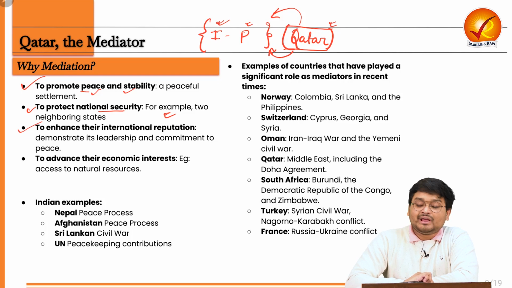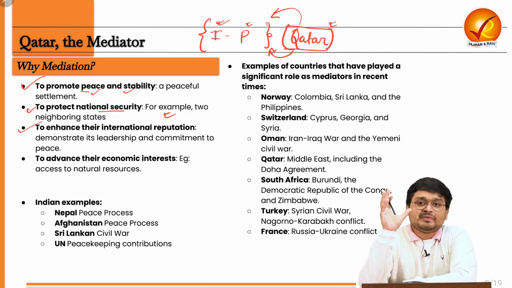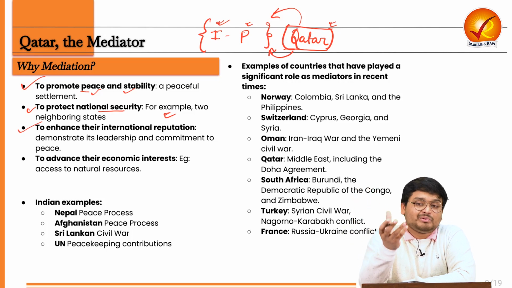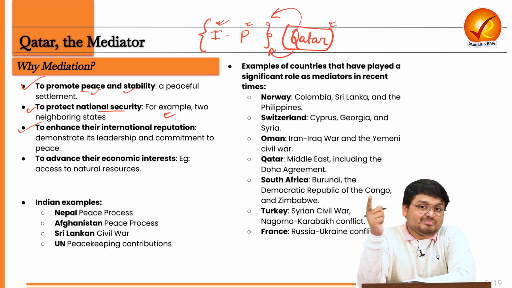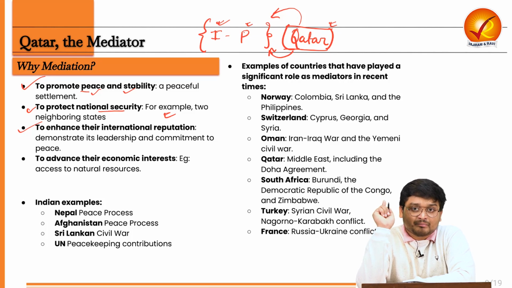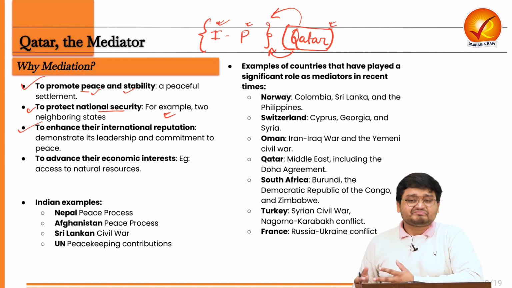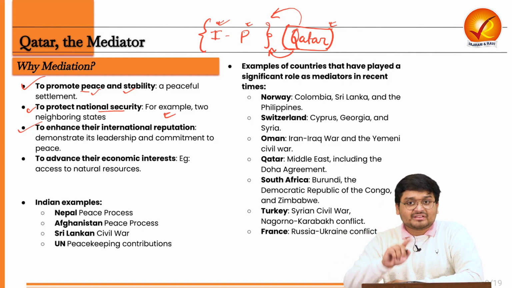Next, we have to understand that when a country seeks to mediate and bring conciliation between two countries in conflict, it essentially means that the mediating country has a substantial amount of power. No one can ignore it, because when you are in a position to afford mediation, that means the two countries will be listening to you.